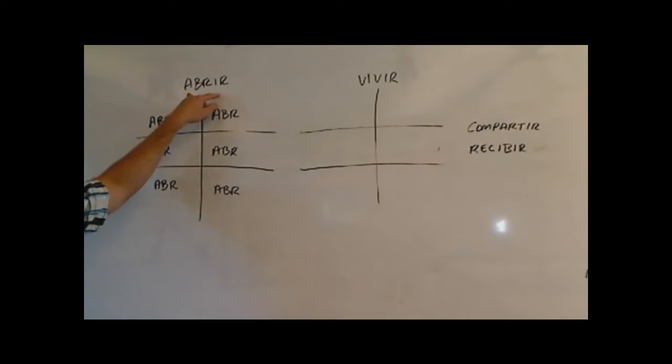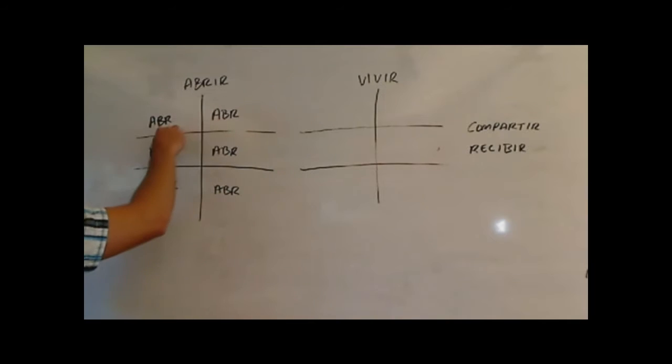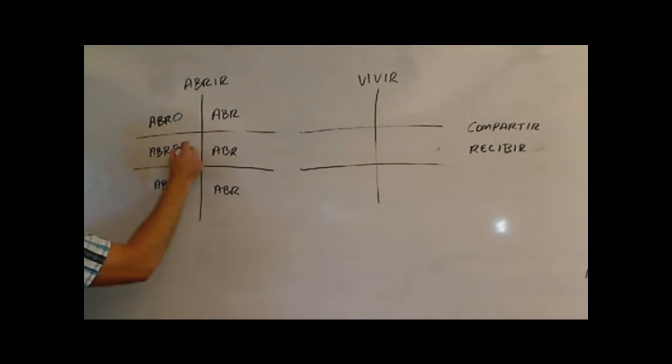Just like ER and AR verbs, we're going to take off these last two letters, the IR, and then add new endings to them. So I already did that for you. Took off the IR. Here's what you have left. If you want to say I open, just add an O to it: abro, I open. If it's you open, it would be abres. He or she or usted opens would be abre.